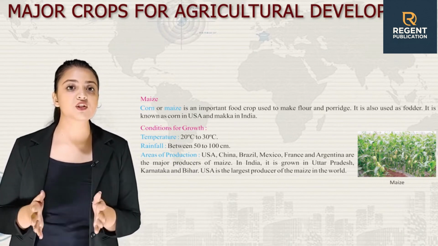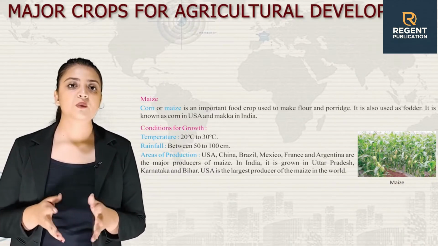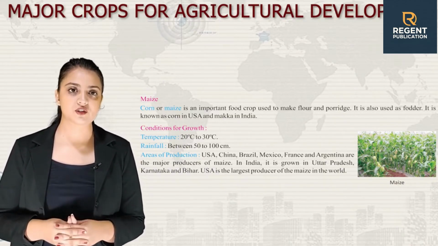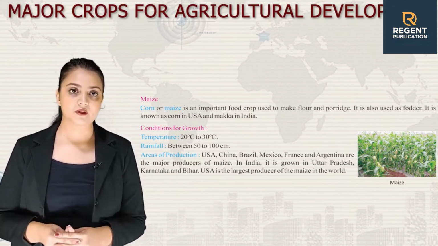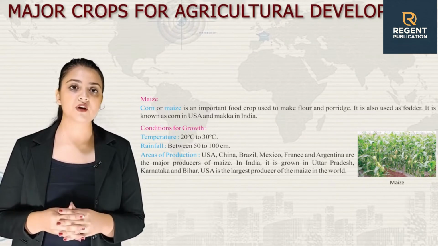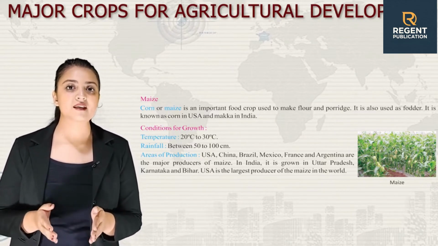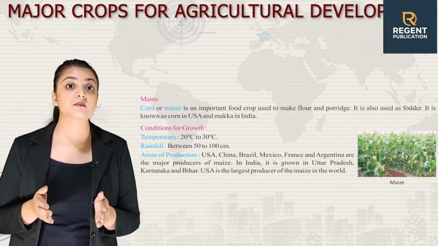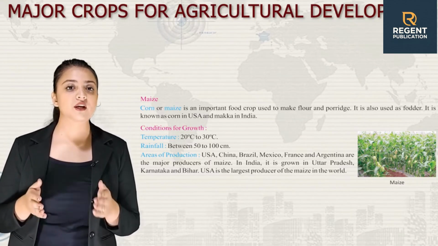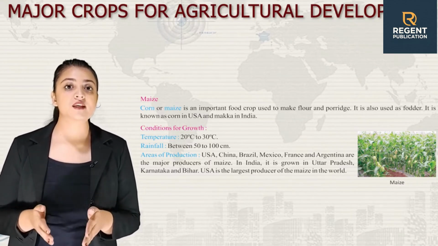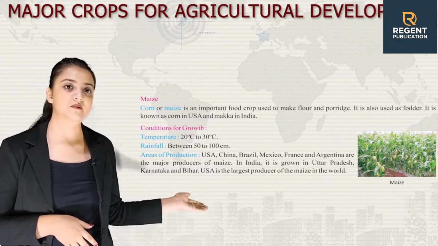Let's talk about conditions for the growth of maize. First is temperature. It requires 20 degrees Celsius to 30 degrees Celsius. Rainfall. It requires rainfall between 50 to 100 centimeters. If we talk about areas of production, it includes USA, China, Brazil, Mexico, France and Argentina as the major producers of maize. In India, it is grown in Uttar Pradesh, Karnataka and Bihar. USA is the largest producer of maize in the world. Here is an image of maize.